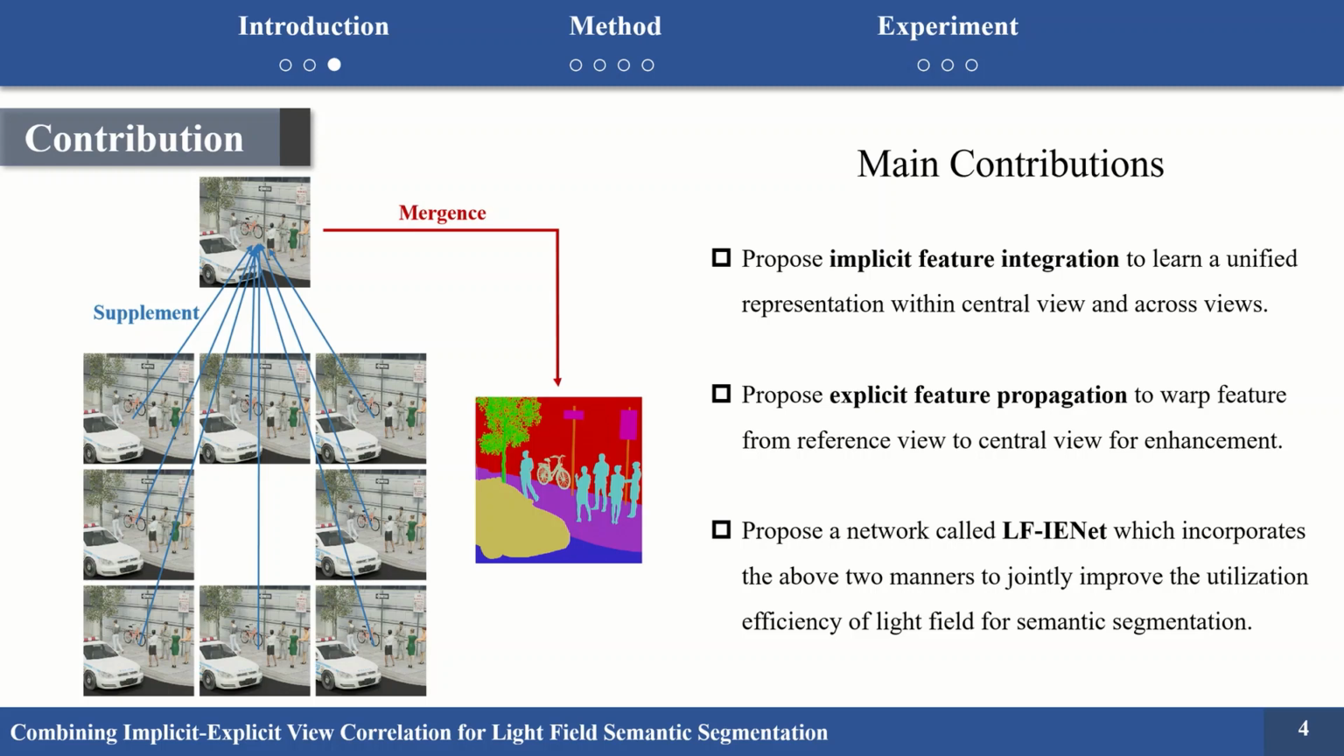In this paper, we propose a well-engineered framework called LFINet, which includes two methods to jointly explore light field for semantic segmentation. One is implicit feature integration that learns unified representation within the central view and across views through an attention mechanism. The other is explicit feature propagation that warps features from other views to the central view under the guidance of disparity.